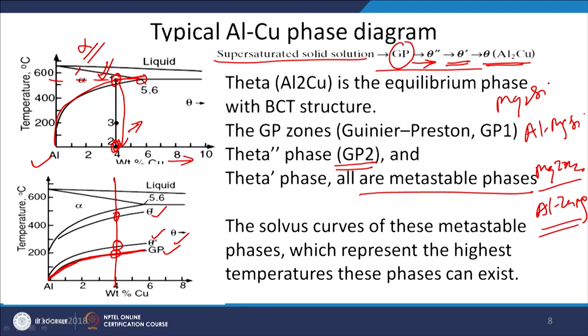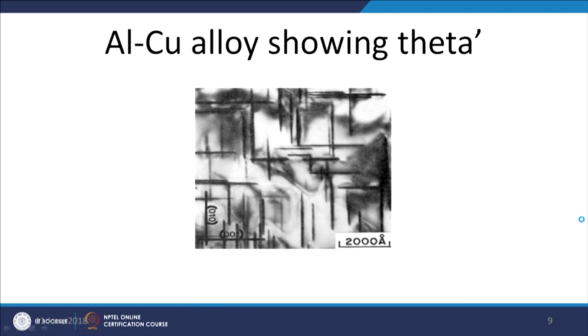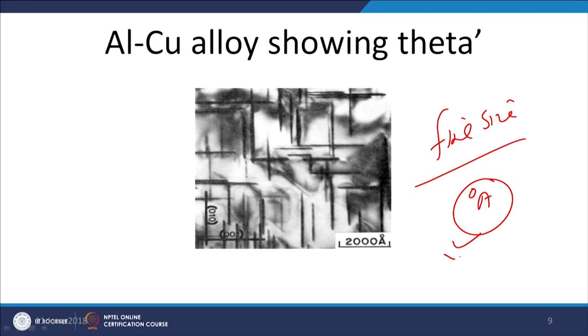Different types of precipitates are formed with different metal systems, and these will be stable at room temperature or up to a particular limited temperature, and thereafter they will tend to get dissolved. These precipitates are extremely fine in size, and their size is measured in angstroms.